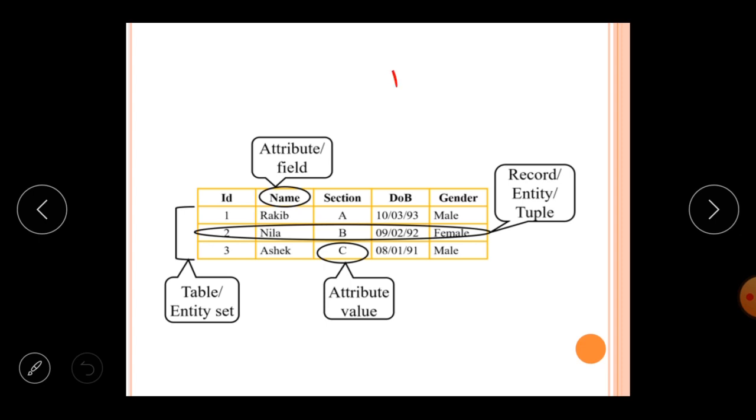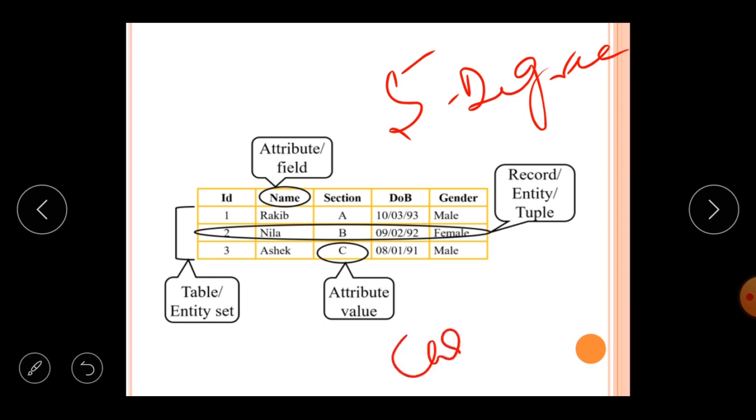Altogether 5 columns, so the degree of the relation is 5. There are 3 rows or tuples. Every row is known as a tuple, so the cardinality of the table is 3. And an individual row is called a record or an entry.